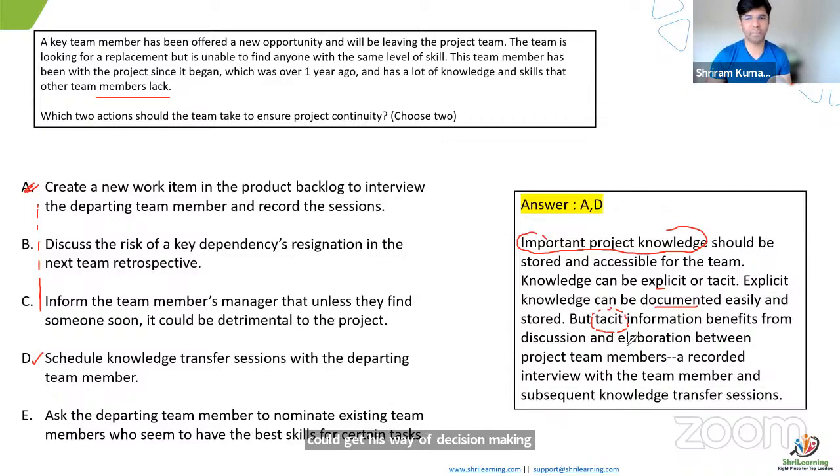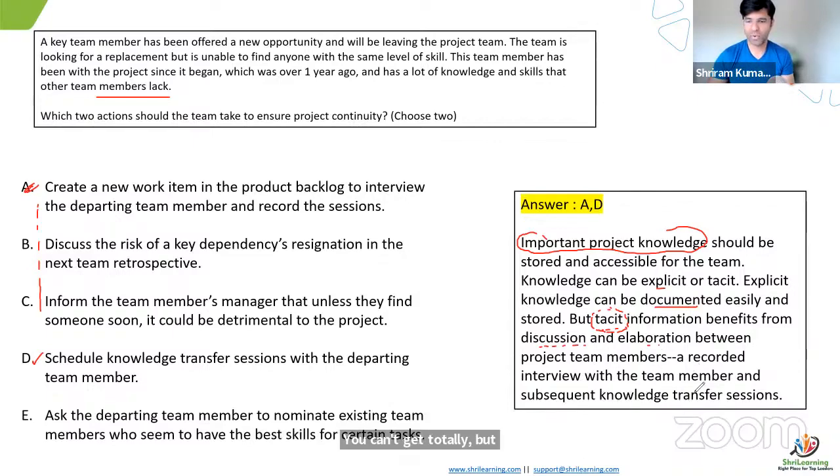Maybe some book knowledge can be there, but this is tacit knowledge, right? It's his style. No one can take it. Even though you live with him, sleep with him, or have food with him, you can't get it. It's his skill. But tacit information benefits from discussion. When you do some sort of discussion and elaboration, chances are you may get some idea. You can't get it totally, but some idea you can get.